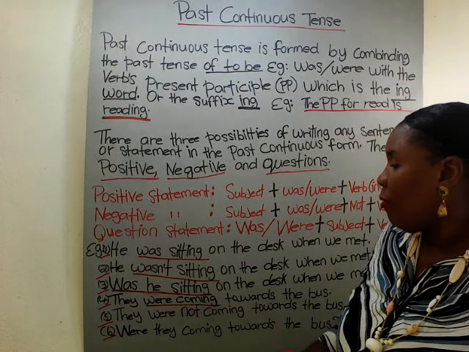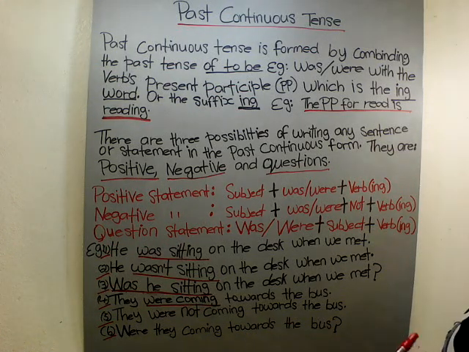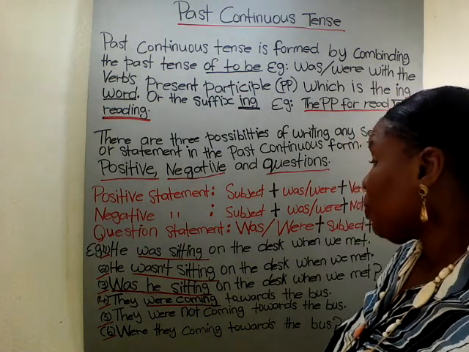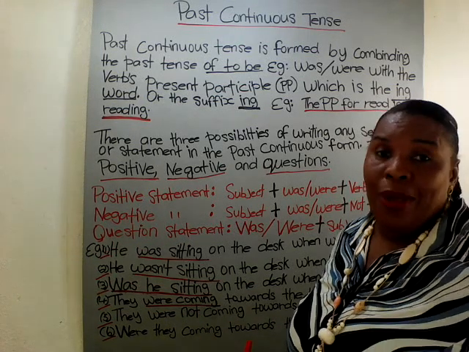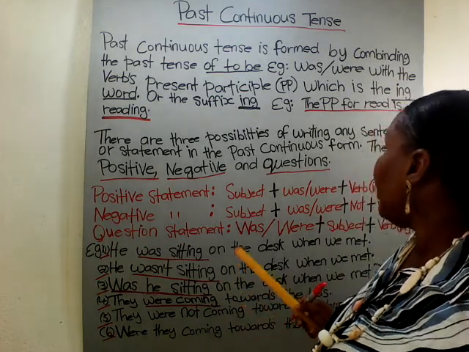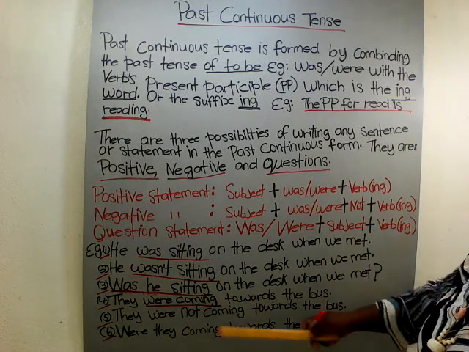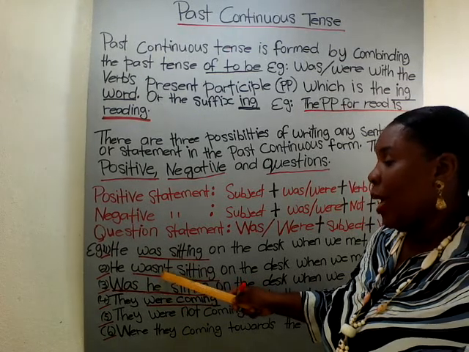Number 5, they were not coming towards the bus. In this case, the sentence is not contracted. We do not have a contraction like we had in wasn't.